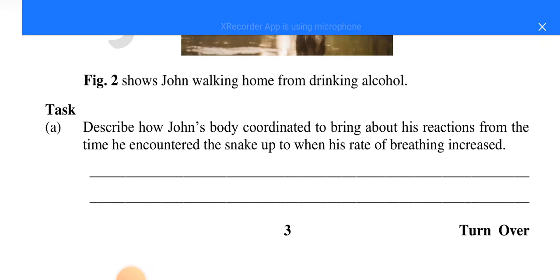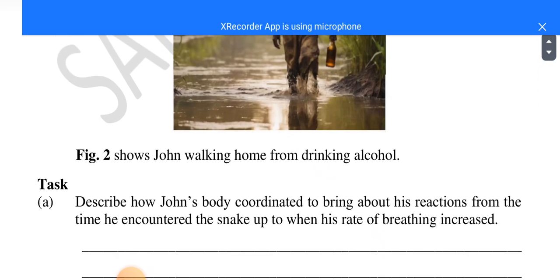A. As I told you in elements of construct, these items contain 3 parts: part A, part B, and part C. So let us begin with part A. They are saying, describe how John's body coordinated to bring about his reactions from the time he encountered the snake up to when his rate of breathing increased.